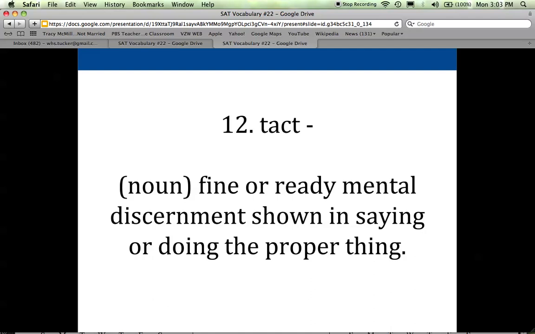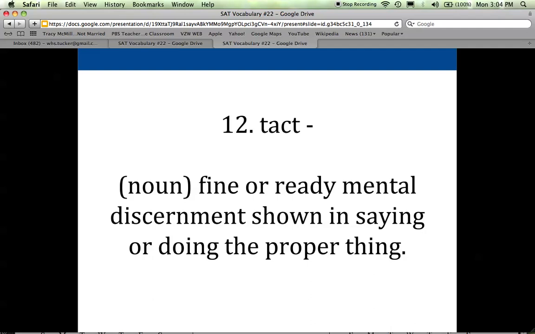So how I would describe tact is kind of a keen or sharp sense of what you should say or do or avoid saying or doing when you're talking with someone so that you don't offend them. So if you're really good at saying the right thing or doing the right thing so you avoid offending people, then you have really good tact.